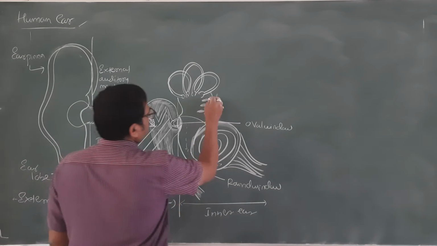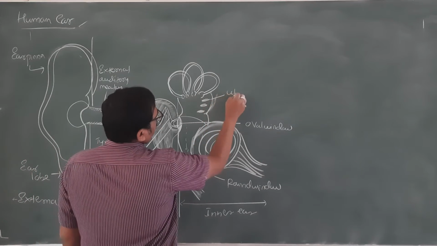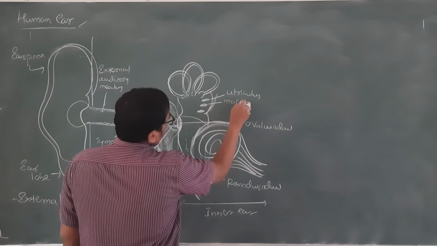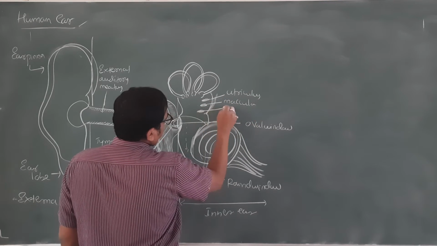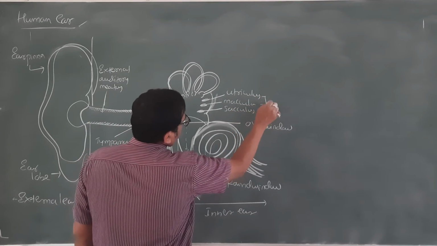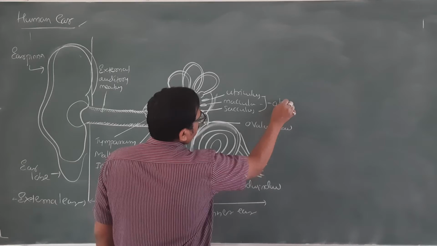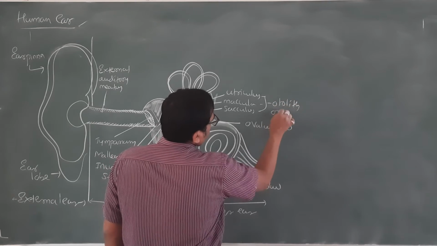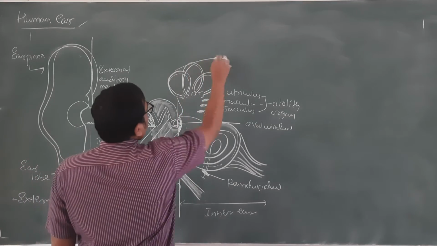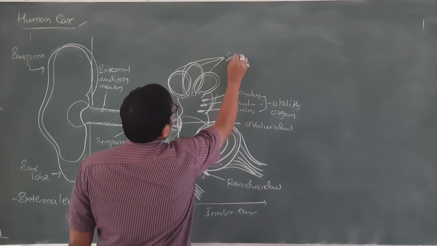This is mainly the utriculus, macula, sacculus. These three together are called the auditory organ, and these three are the semicircular canals.